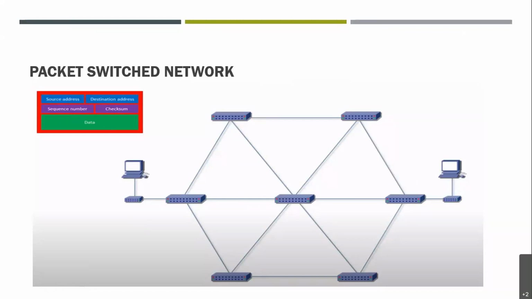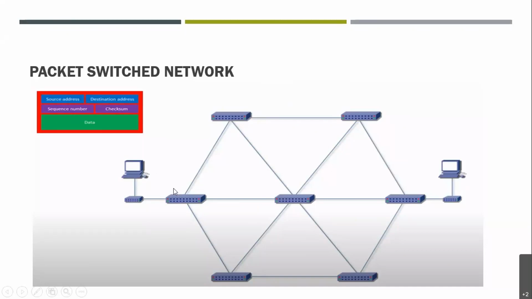And destination address, as the name suggests, tells us the address of the destination or the receiving end, right? Then a sequence of packets is sent via this terminal, and there is no hard and fast rule that it will go through this side only.